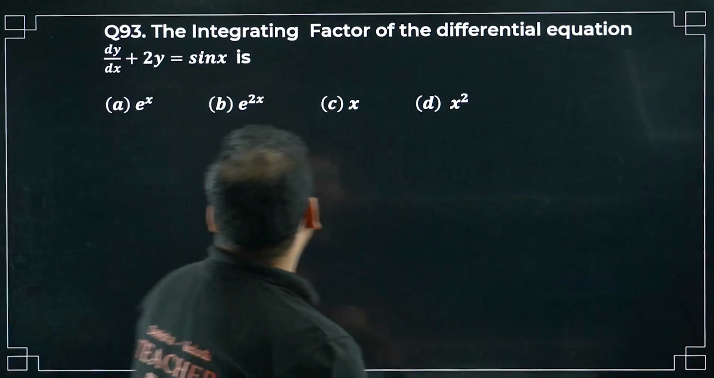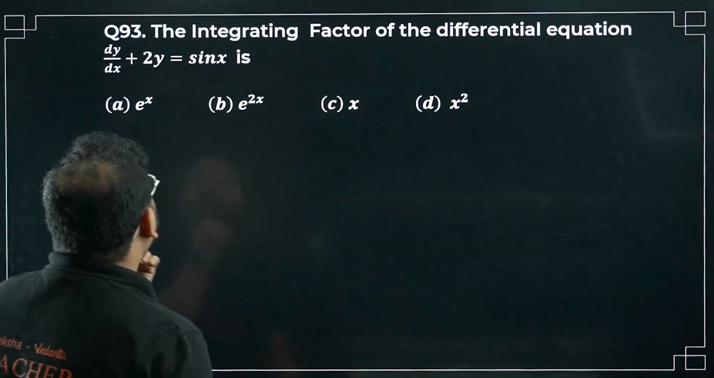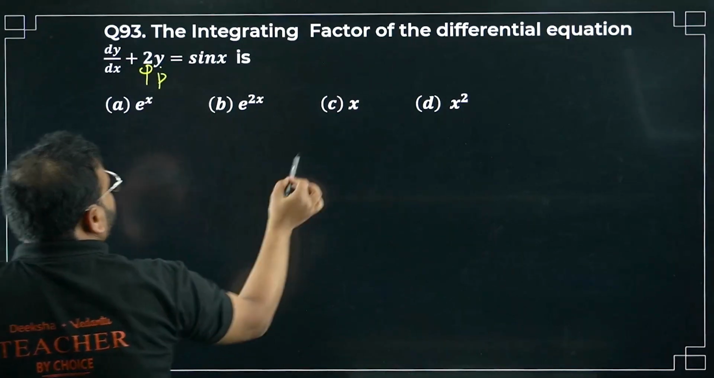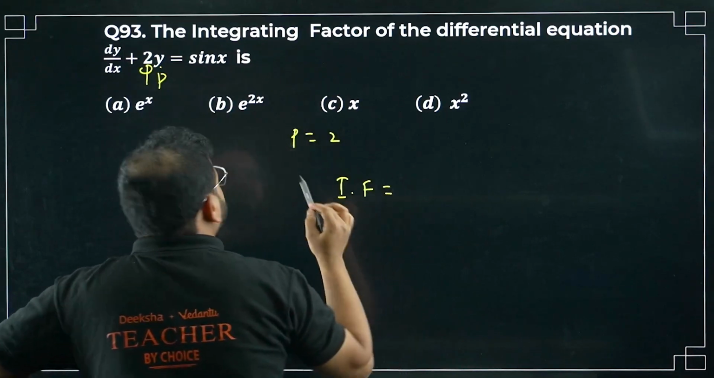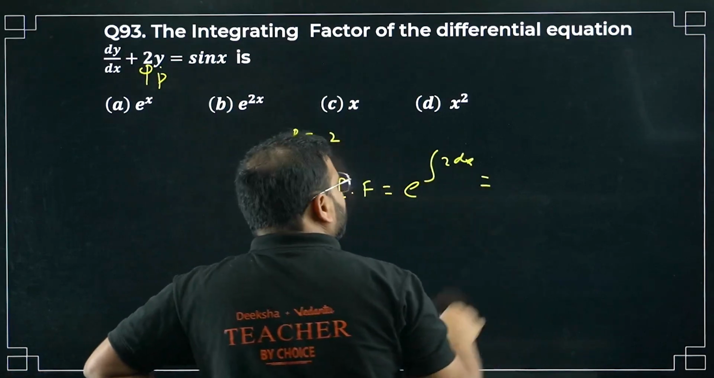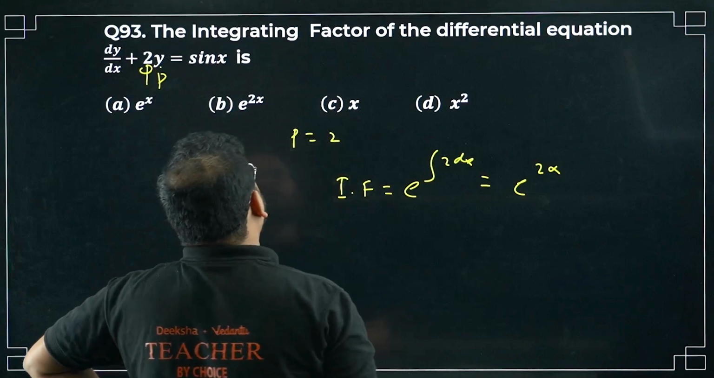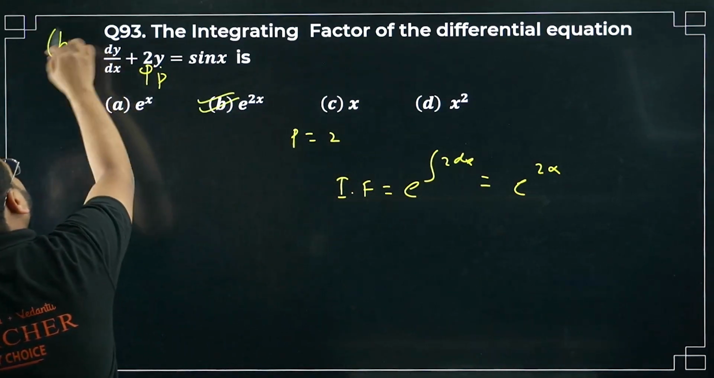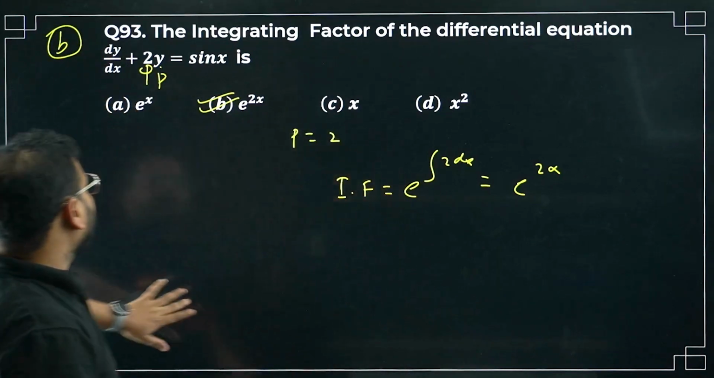So question number 93 now. Integrating factor of differential equation dy by dx plus 2y. Again, over here, this is your p value. So your p value is 2. So the IF will become what? E power integration of 2 dx. How much is that? It will become e power 2x. Correct, no? What is the answer going to be? E power 2x. Option B is right. Option number B is correct. E power 2x is your integrating factor.